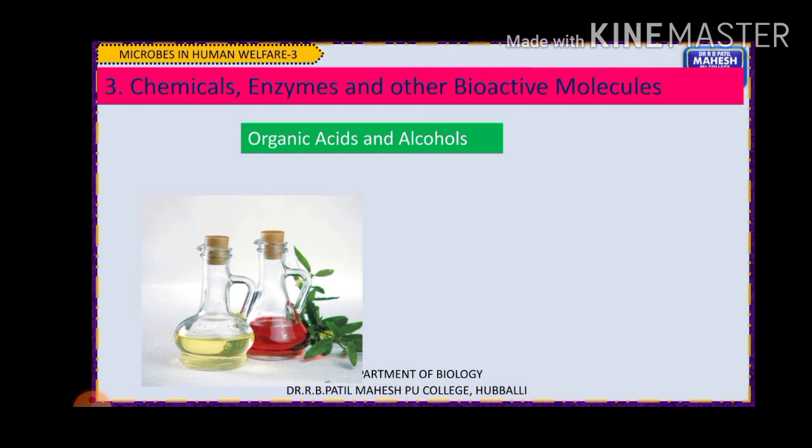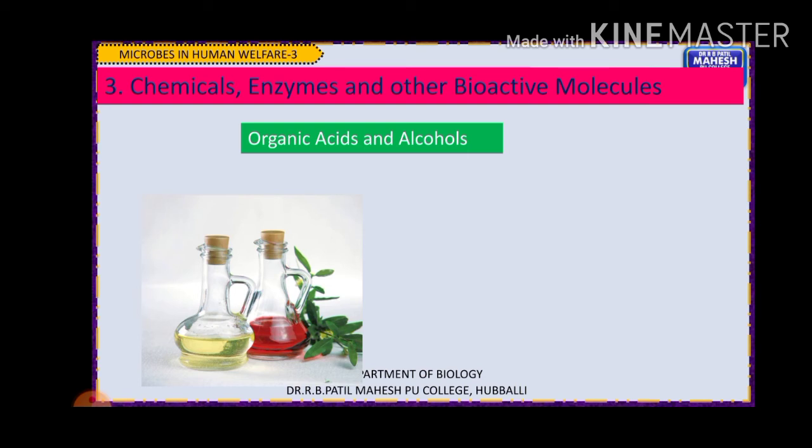Microbes are used for commercial and industrial production of many chemicals like organic acids, alcohols, enzymes, and bioactive molecules also. About bioactive molecules we'll discuss further. First let us see which organic acids and alcohols are produced by microbes.